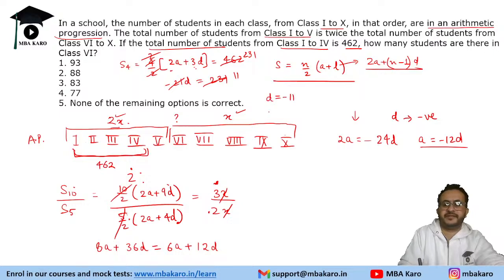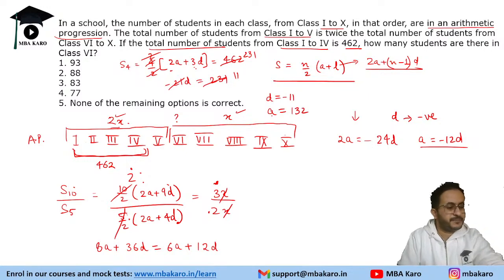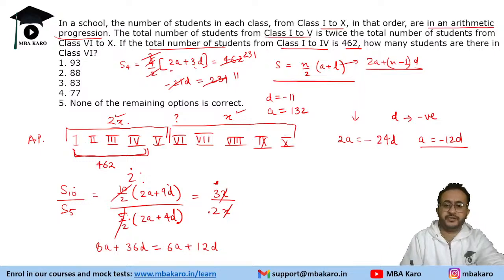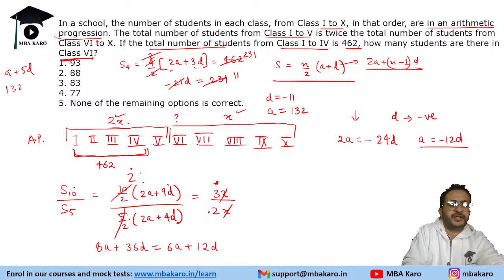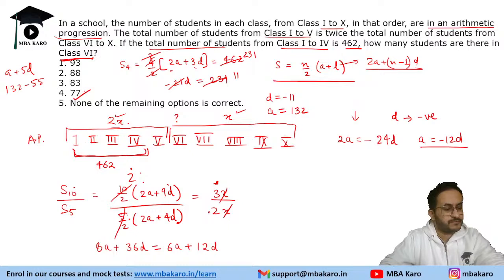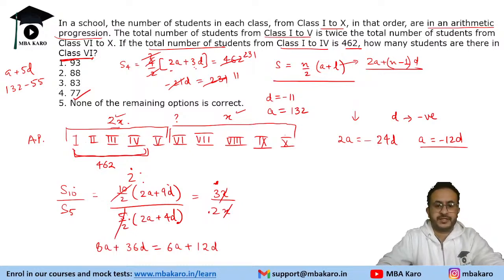d is minus 11 and a will be 12 into 11, which is 132. So that is what we will get as the AP. The first term is 132 and the common difference is minus 11. We need to find the number of students in class 6. Class 6 means a plus 5d. 132 minus 55, the answer is 77. So that will be the answer here.